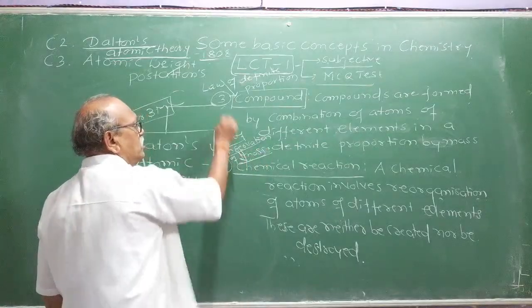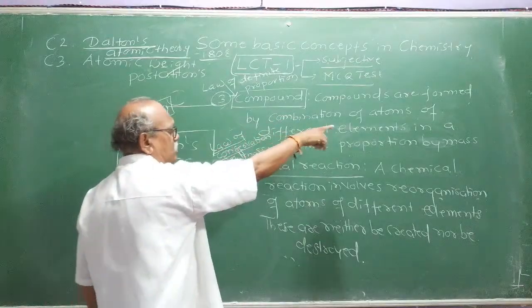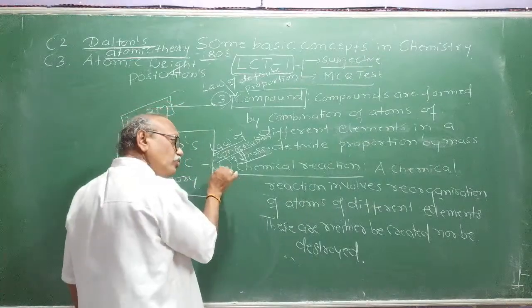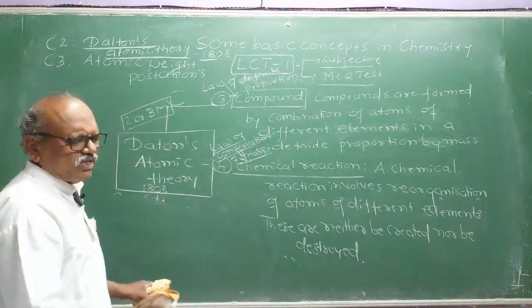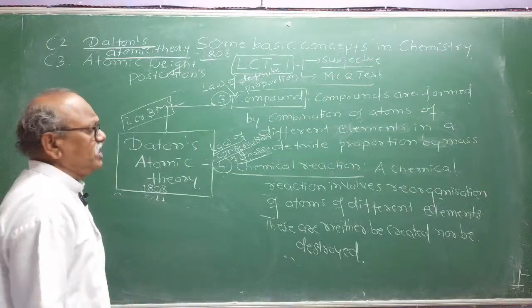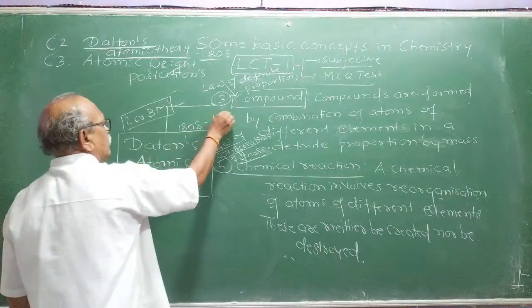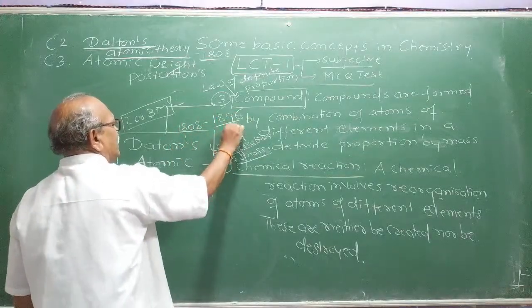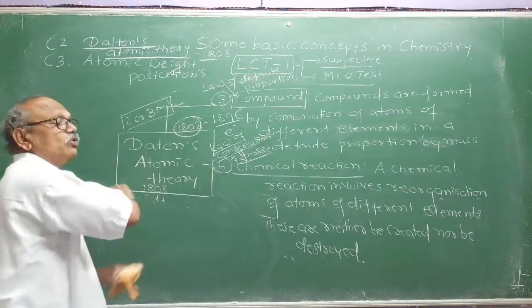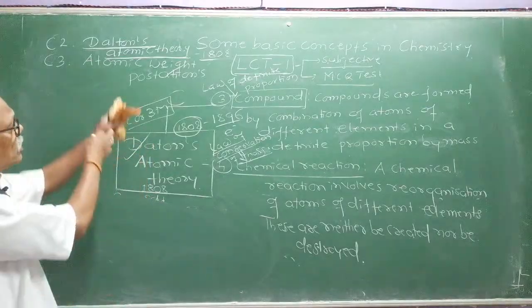Fourth postulation. Third postulation, I hope you understood. Compounds are formed by combination of atoms of different elements in a definite proportion by mass. And in the fourth, he was not knowing anything about chemical bonds, whatever things we know in modern chemistry. 1808 is very long ago. See, electrons were discovered in 1896. Means in the beginning of the 19th century, Dalton, without knowing anything, gave this law. Therefore, Dalton is considered as the pioneer of atomic theory.